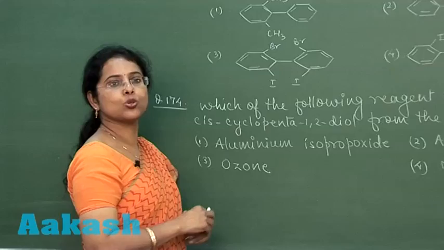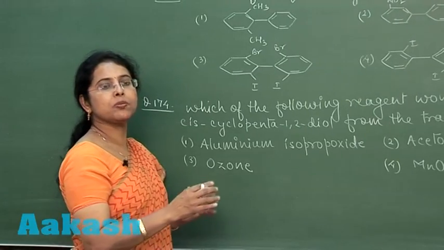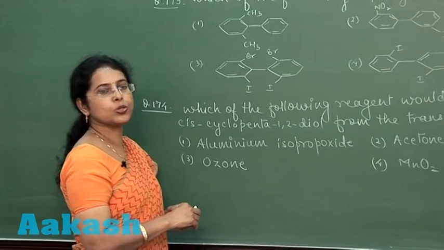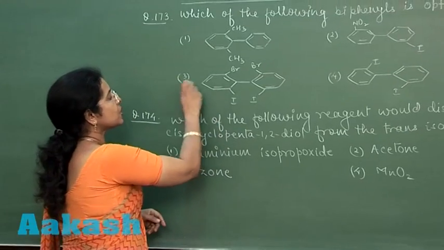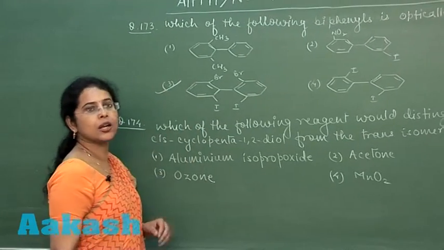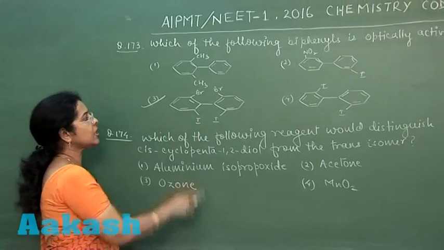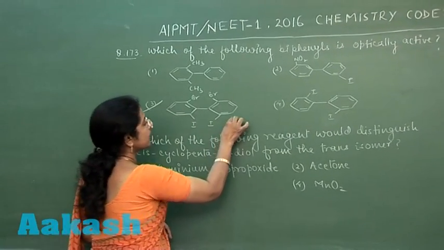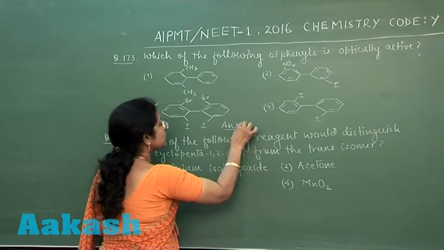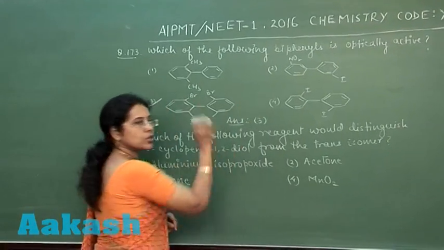Whenever it becomes non-planar, its mirror image becomes non-superimposable, and such type of substituted biphenyls are optically active. So in the four options given here, the third one is the correct answer. So answer is third option.